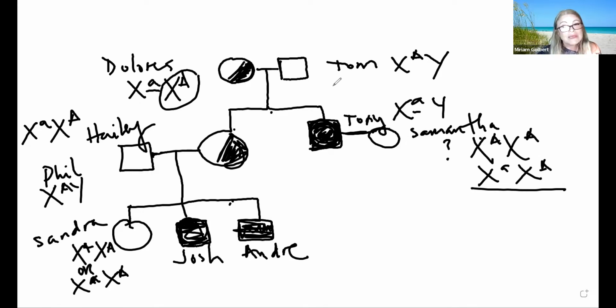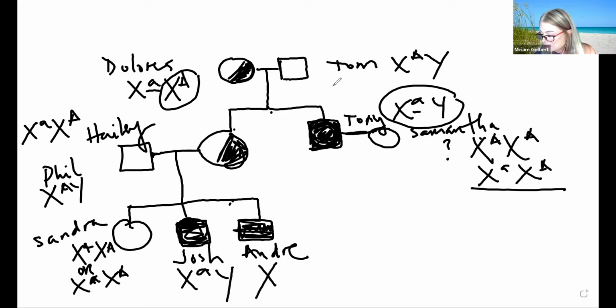So for them to be affected, they have to be like Tony, right? So they have to be X little a Y and X little a Y. So because we know that Josh and Andre are affected, that's why I know that they got this little allele from mom, right? From here.